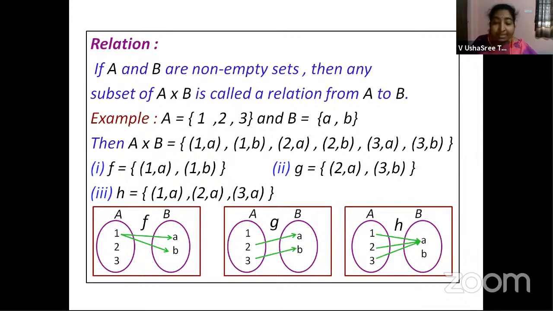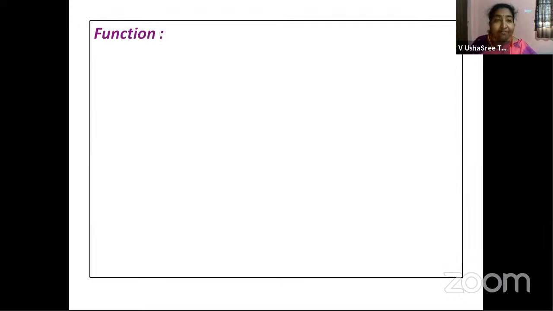So let us continue with the next definition, that is function. Now here comes the main topic, function, as our title was telling. What is a function? First of all, it should be a relation. On the definition of a relation, we will put some conditions to get a function.